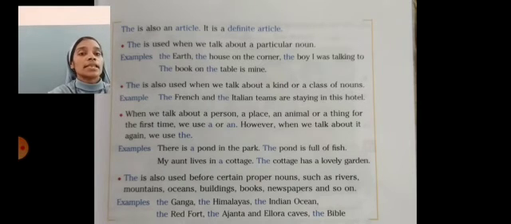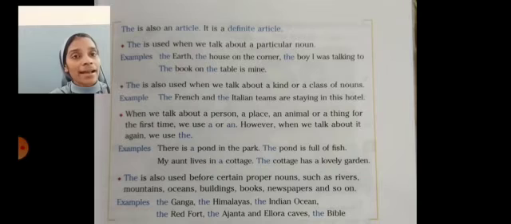That means the name of the river, ocean, mountain, ships, train, holy books, newspaper, etc. For example, the Ganga, the Himalaya, the Indian Ocean, the Red Fort, the Ajanta and Ellora caves, the Bible, the Quran, the Bhagavad Gita. It's the name of the holy books.